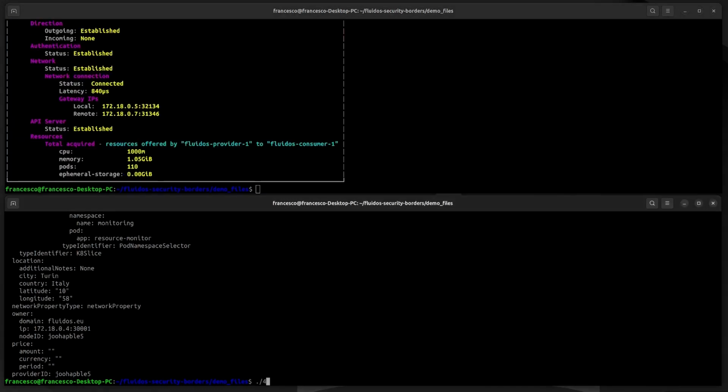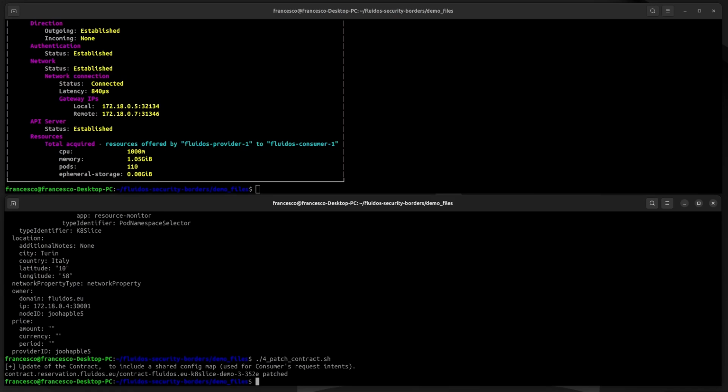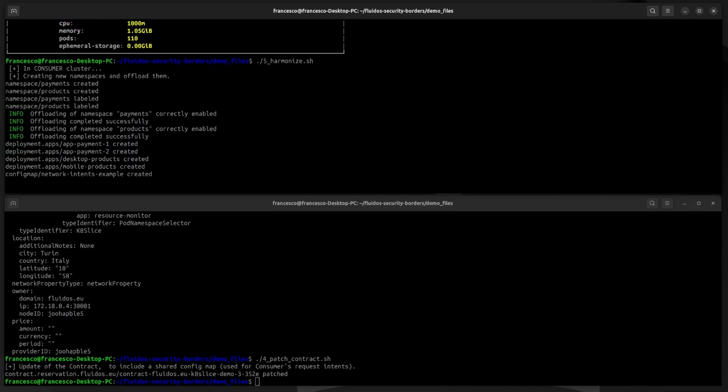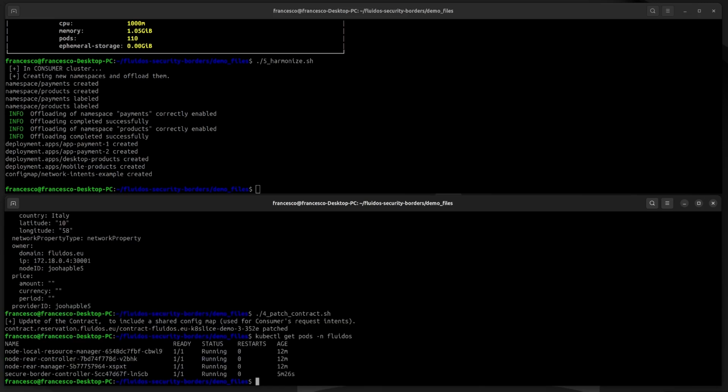The final key phase is harmonization. Before we proceed, we need to update the contract on the provider side, adding a reference to a shared config map that will hold the consumer's network intents. By running this script, we offload the consumer's resources onto the provider while simultaneously populating the shared config map with the requested network intents. Once this process is complete, let's check the provider's secure border controller logs.